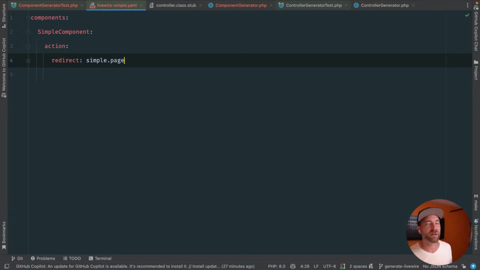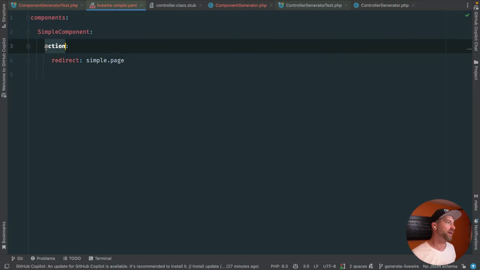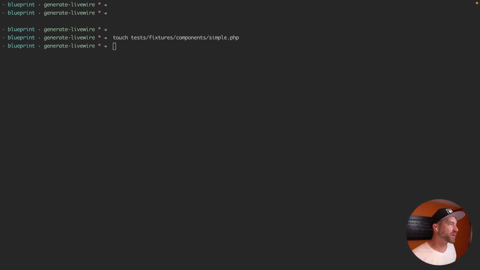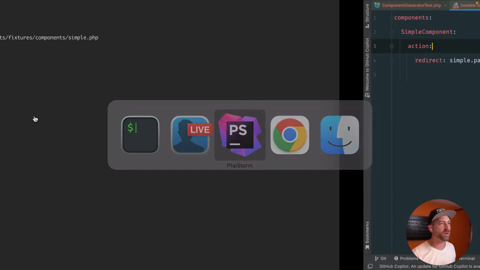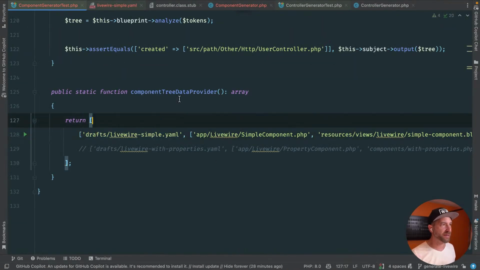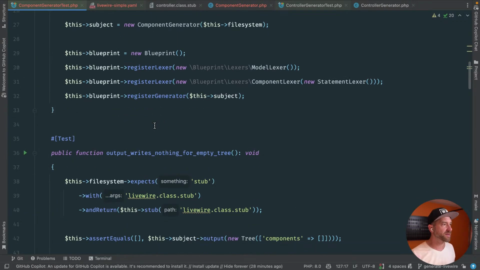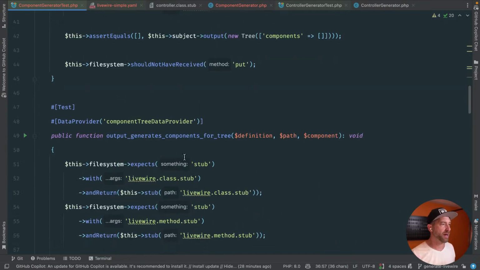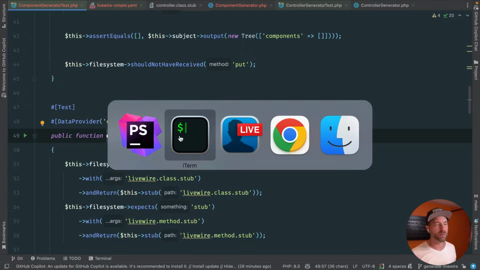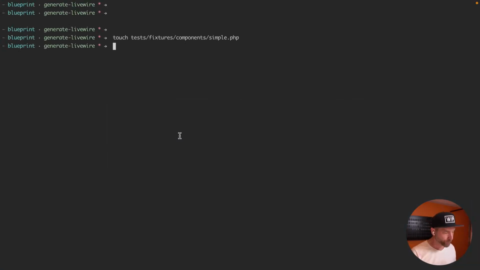We'll find out. Okay, so what this should do is generate a simple component with at least a simple method, in this case action, that just redirects or something. And so we could theoretically call this like redirect or something, but we'll just leave action the way it is. It's the primary action of this. So if we go back to our controller test, this of course should explode, but let's see if we can make this work, and I'll work on the other ones hopefully off stream before tomorrow.